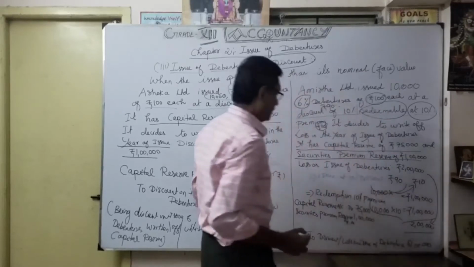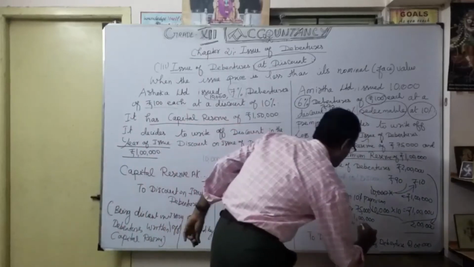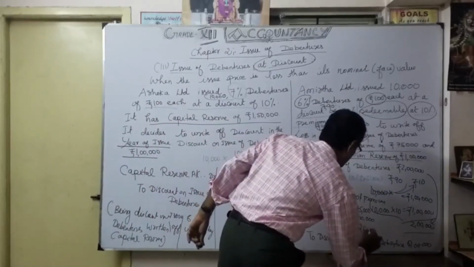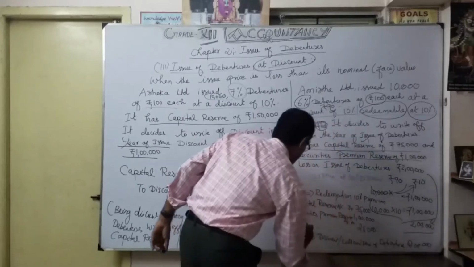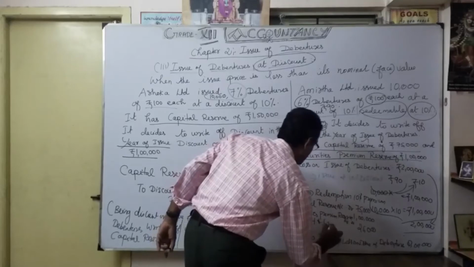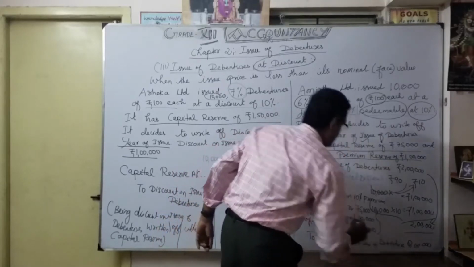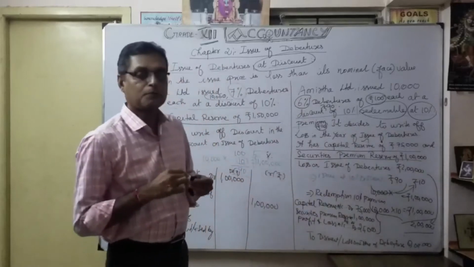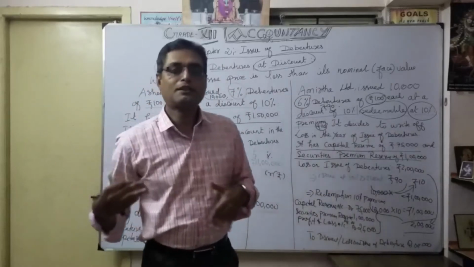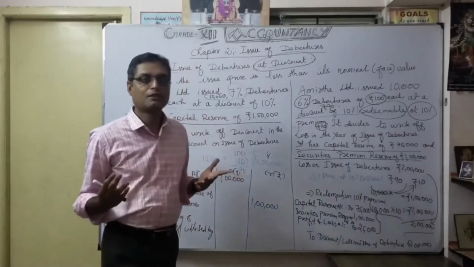So again I require 25,000. So where will I take the 25,000 from? I will take it from my profit and loss account. Now understood? So the balance money I am going to utilize for the current period from the statement of profit and loss. Otherwise we can't compensate.